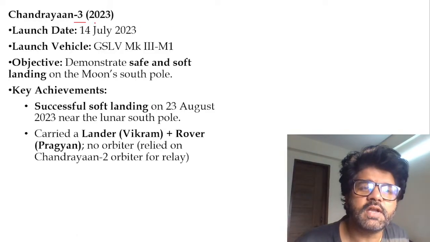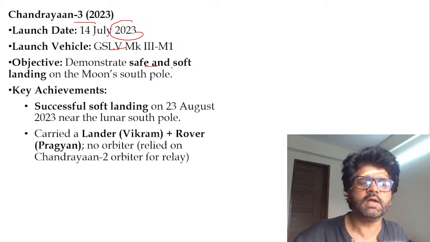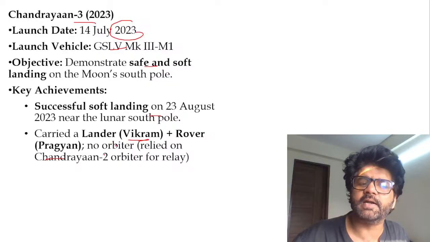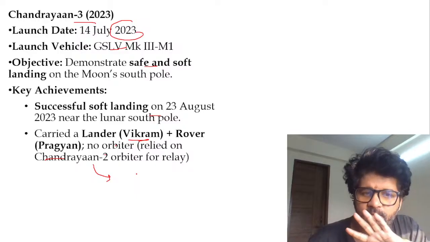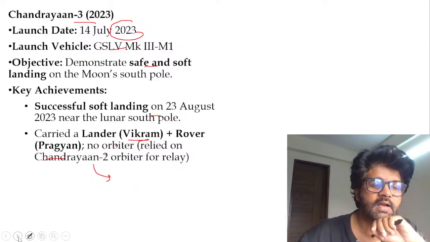Okay, let's focus. Chandrayaan 3, 2023, GSLV. Again, it landed safely and softly. Successful soft landing. So Vikram, rover Pragyan, all these things are there. There is no orbiter because the Chandrayaan 2 orbiter is already working. So the lander is named Vikram, the rover is named Pragyan. Hope you understood the basic difference between orbiter, lander, and rover.